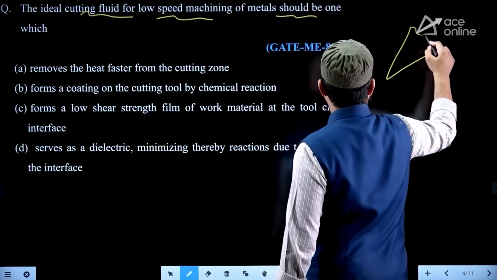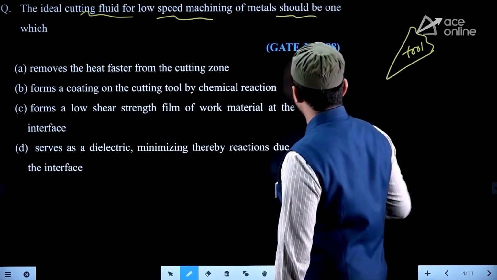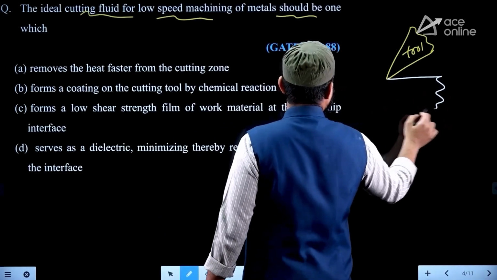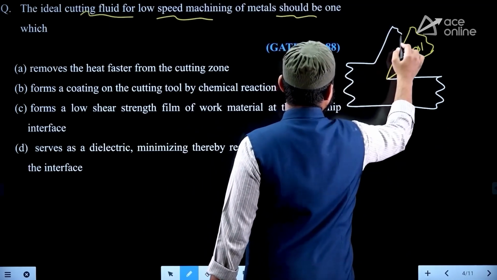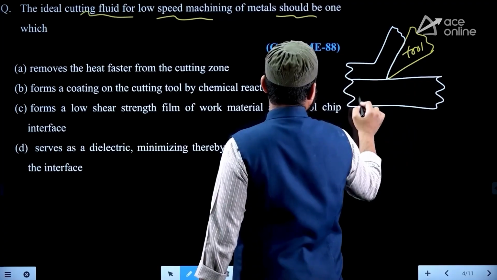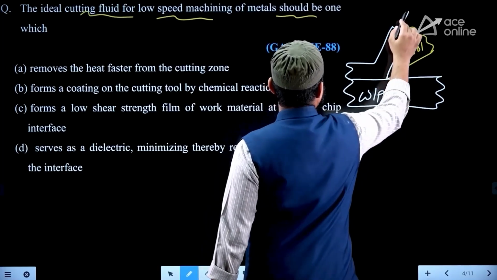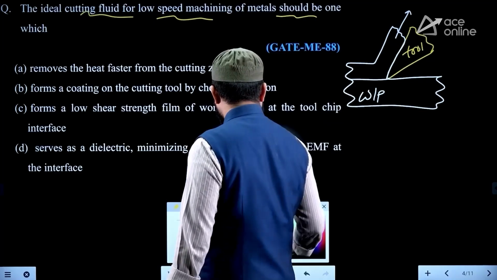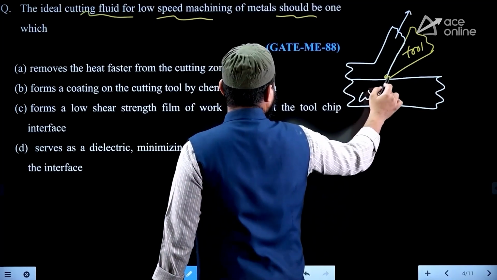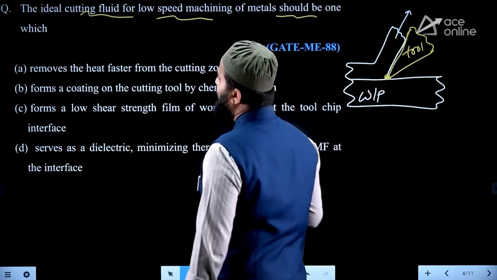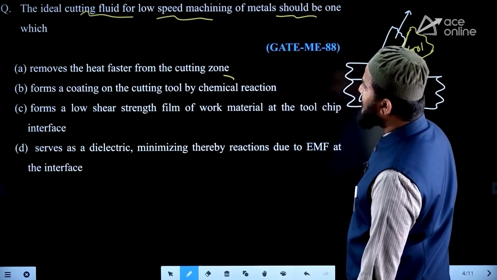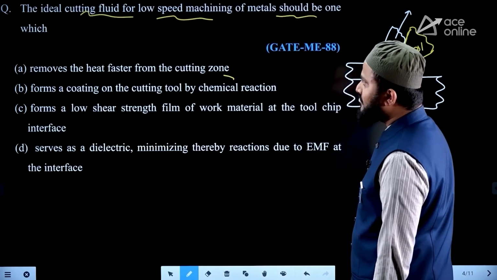So we know that whenever a tool is imposed to perform the cutting operation at low speed, what happens? Chances of stickiness of the chip are possible on the rake face, whereas what they are saying is remove the heat faster from the cutting zone.